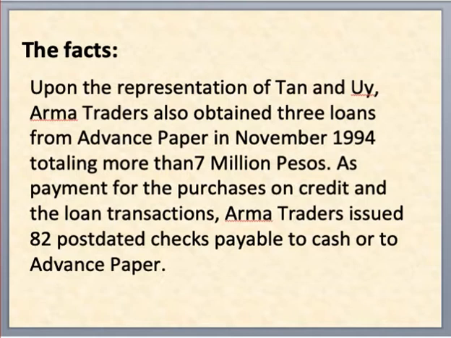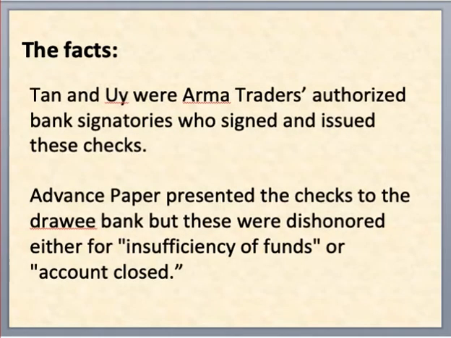As payment for the purchases on credit and the loan transactions, Arma Traders issued 82 post-dated checks payable to cash or to Advanced Paper. Tan and Yu were Arma Traders' authorized bank signatories who signed and issued these checks. Advanced Paper presented the checks to the bank, but these were dishonored either for insufficiency of funds or account closed. Despite repeated demands, however, Arma Traders failed to settle its account with Advanced Paper.